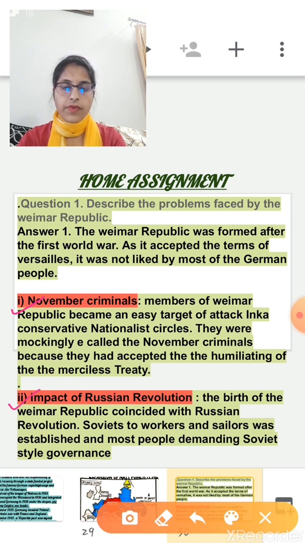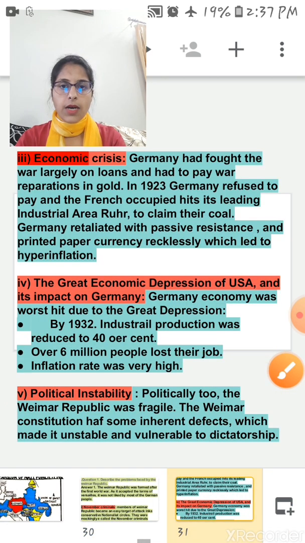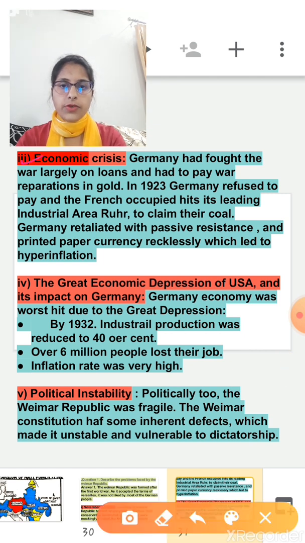Next, the impact of the Russian Revolution. The birth of the Weimar Republic coincided with the Russian Revolution, and Soviets of workers and sailors were established, and most people demanded Soviet style governance. Now the third point is economic crisis. As we know, Germany had fought the war largely on loans and had to pay war reparation in gold. So in 1923, Germany refused to pay war compensation.